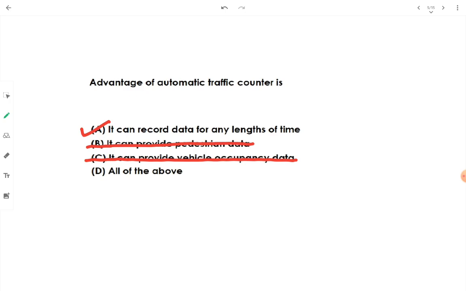Okay, automatic traffic counter can only detect the number of vehicles that are passing in front of it by using a specific technique. Therefore, all of the above should get cancelled here. The only correct thing regarding automatic traffic counter here is it can record data for any length of time.